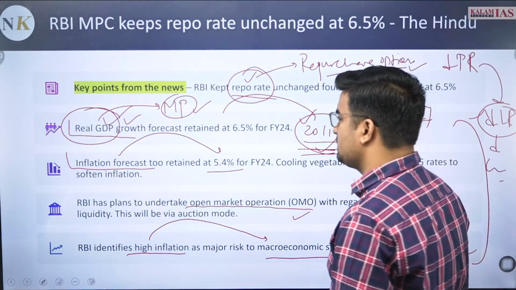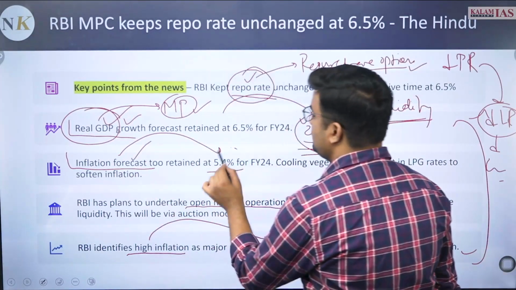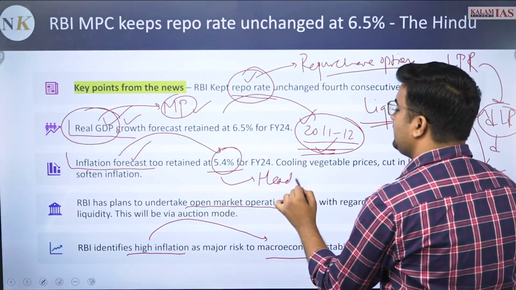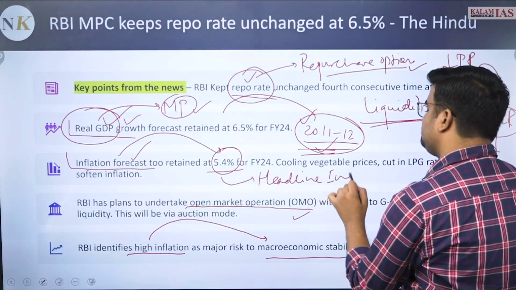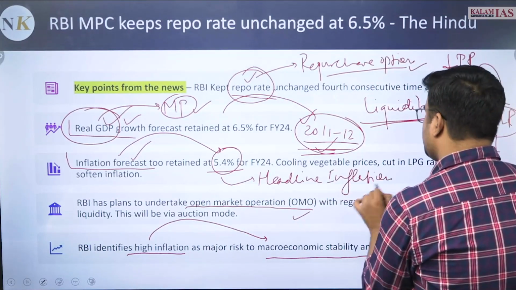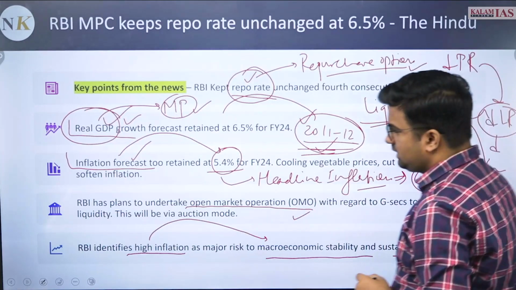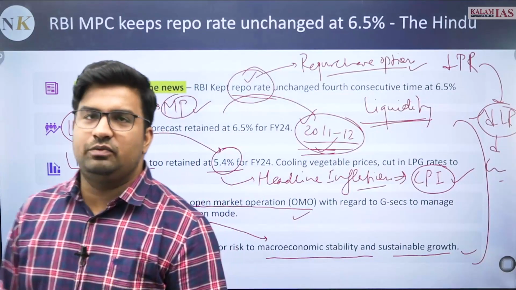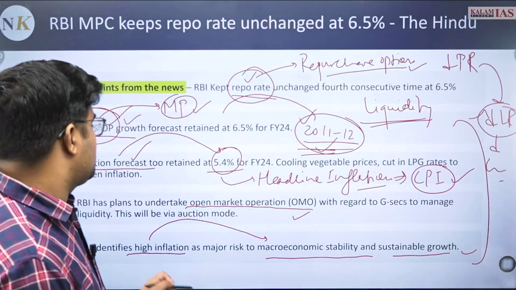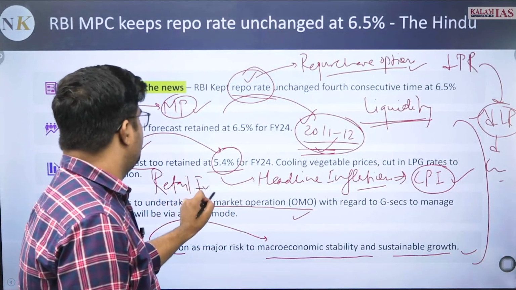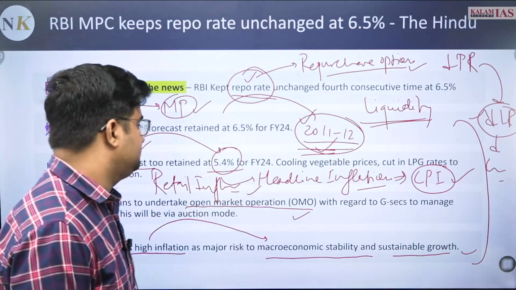Third part of the discussion, the inflation forecast, which will be retained at 5.4%. This is the headline inflation, which is being calculated nowadays based on CPI, that is Consumer Price Index. Based on this, the inflation is being counted, and this is also called the retail inflation. This will be another scope of discussion for us.